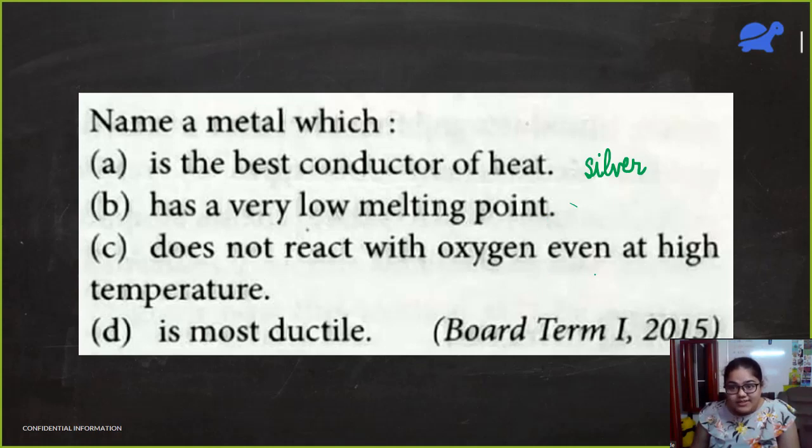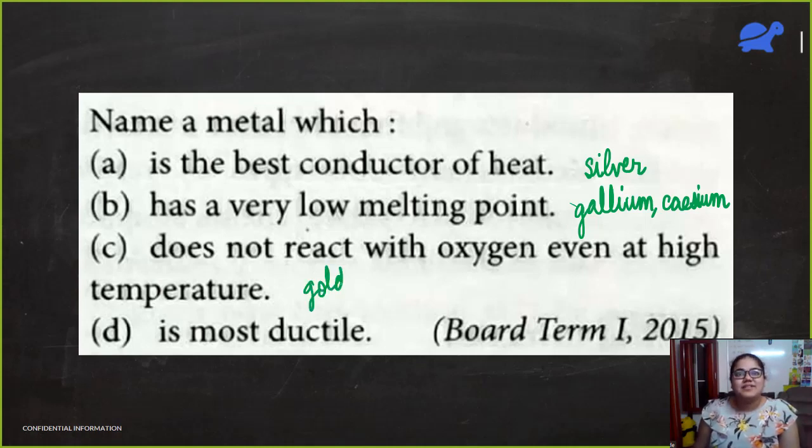Most of you are saying gallium or even tungsten. Let me write gallium. Even cesium has a very low melting point. C. Does not react with oxygen even at high temperature. I just taught this: we have gold, we have silver. Is most ductile. Gold is the most ductile element. I got so many answers.